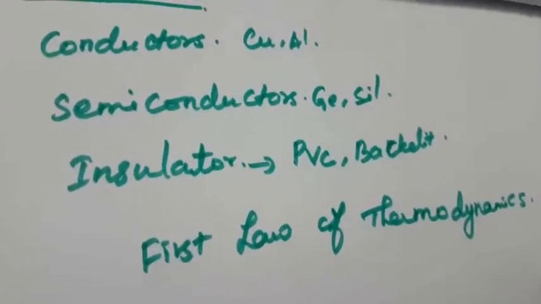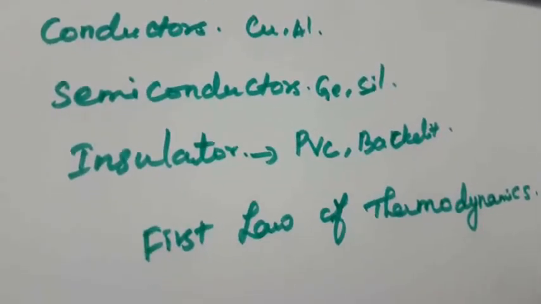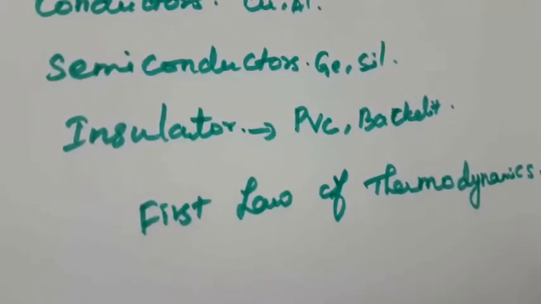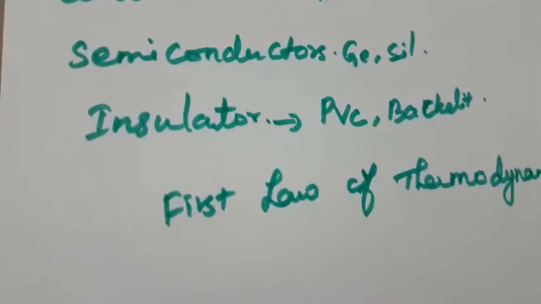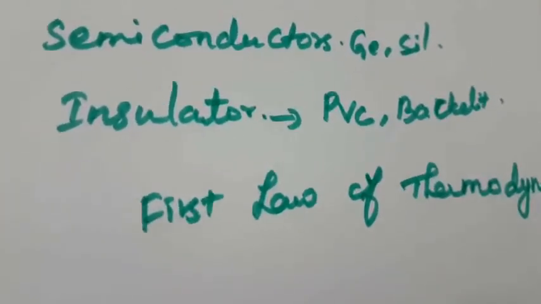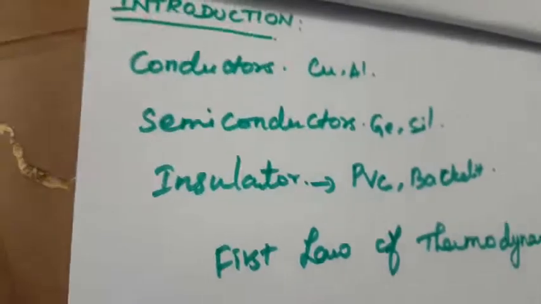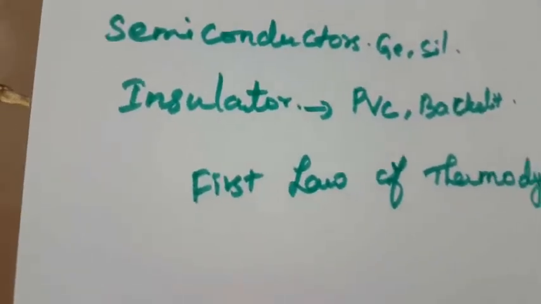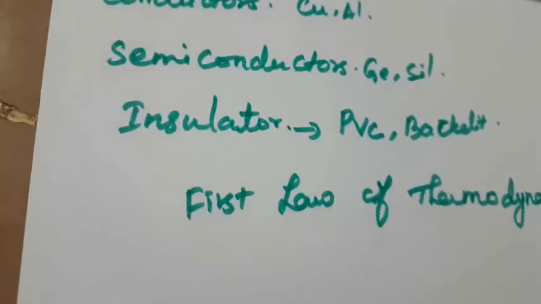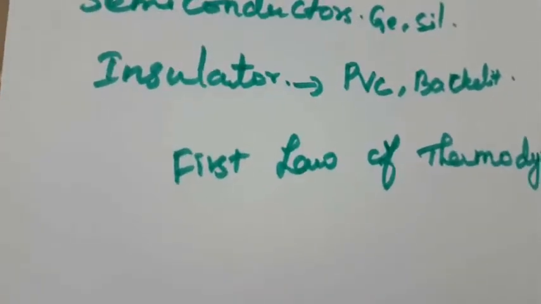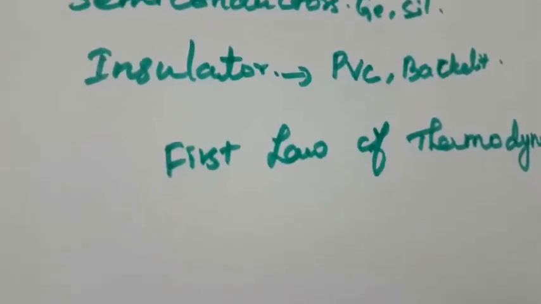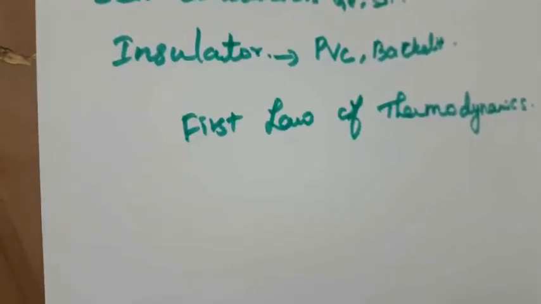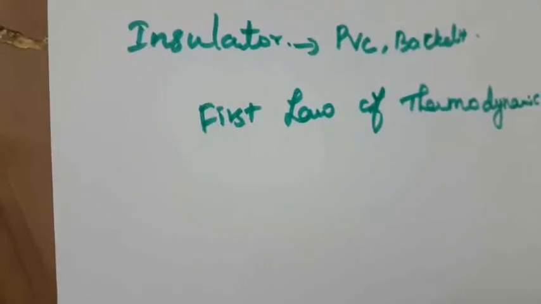We can generate electrical energy in many ways. That is solar energy, wind energy and tidal energy. These are the energies from which electrical energy is generated in many ways. Another way is converting chemical energy into electrical energy, as in the case of batteries.